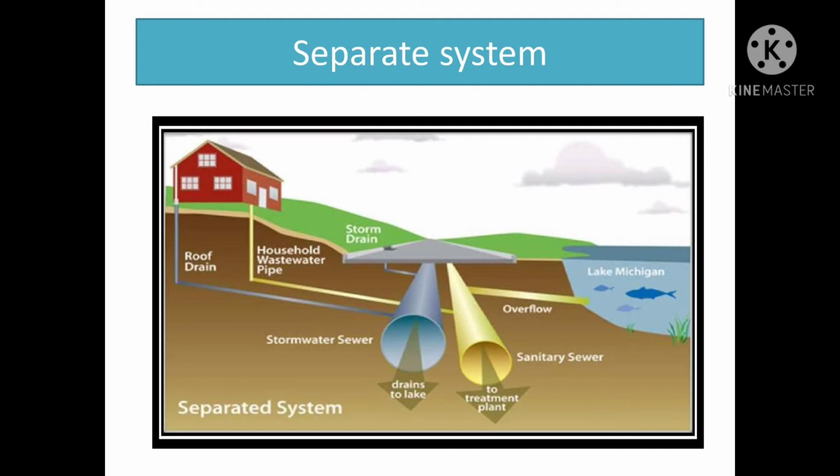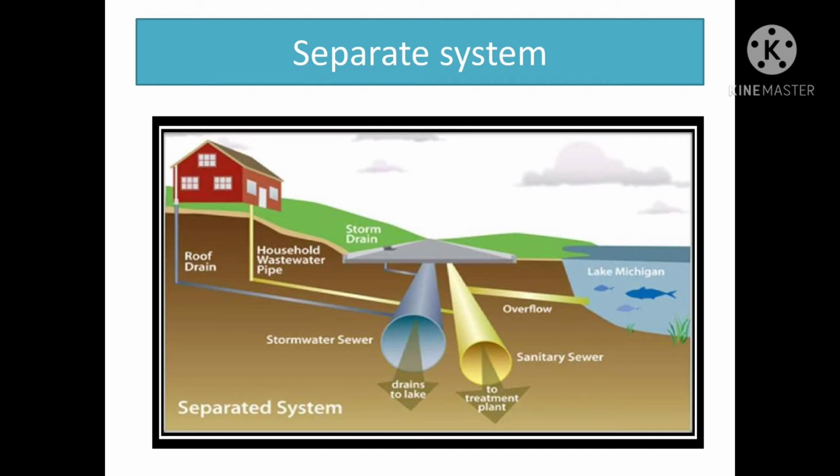In the storm water sewer, the rainwater or storm drain collected from the open area is connected to this sewer line. In the sanitary sewer, the waste collected from the houses and household pipes is collected separately and goes to the treatment plant. The storm water sewer is collected and disposed to the drain or lake.